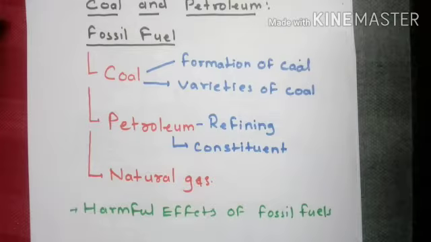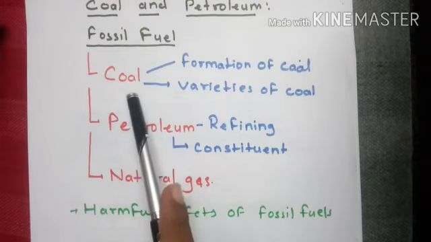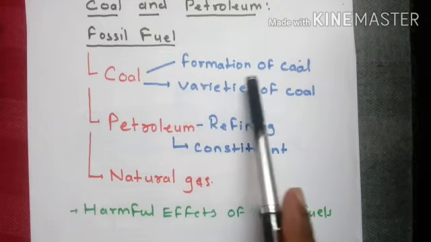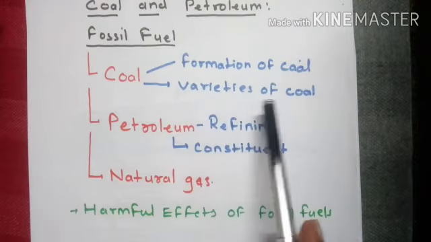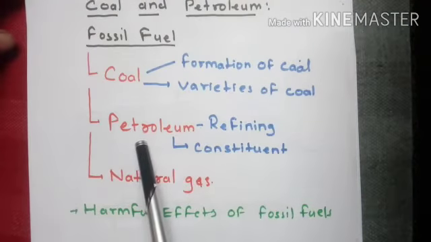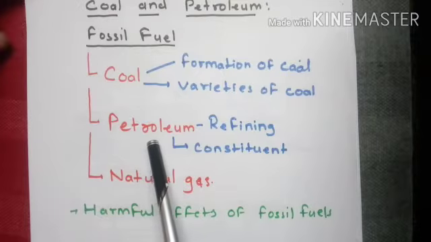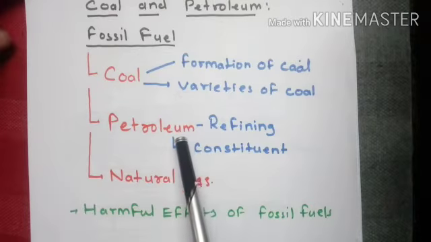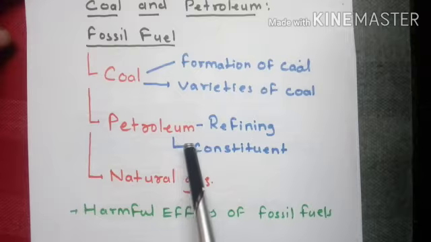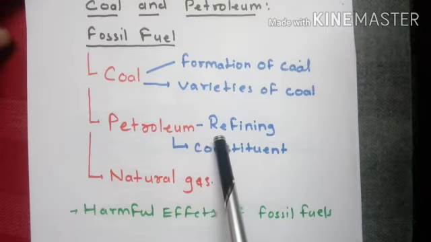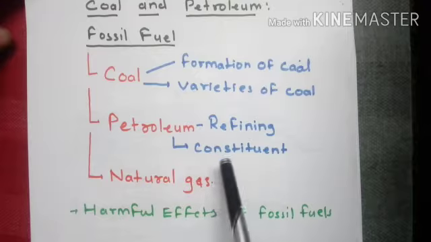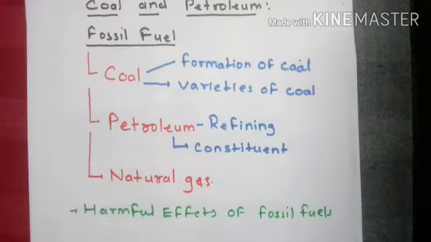So welcome to another lecture of chapter number 5, that is coal and petroleum. As you know, we have already completed coal, in which we covered the formation of coal and varieties of coal. Now we are moving to another part, that is petroleum. We have already discussed what petroleum is. Now we are going to discuss how petroleum is refined and its constituents.